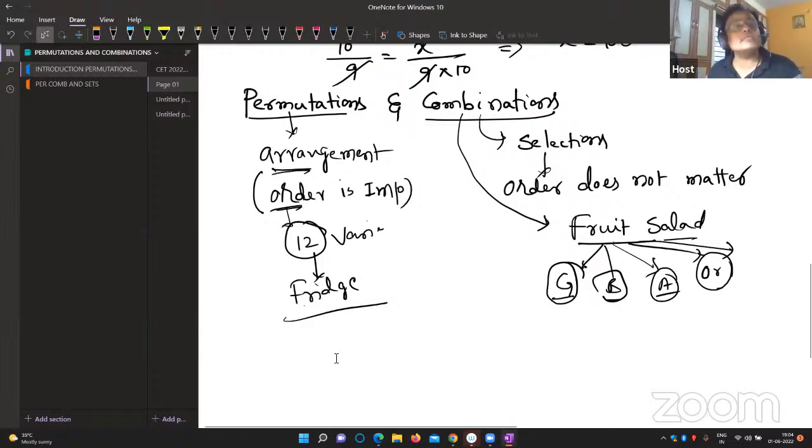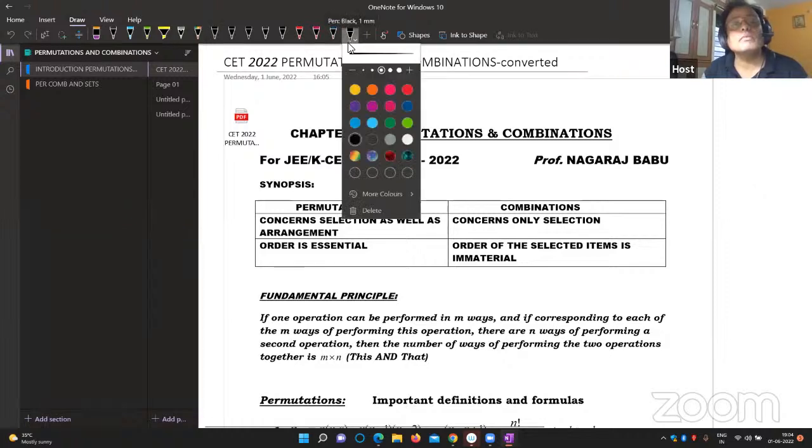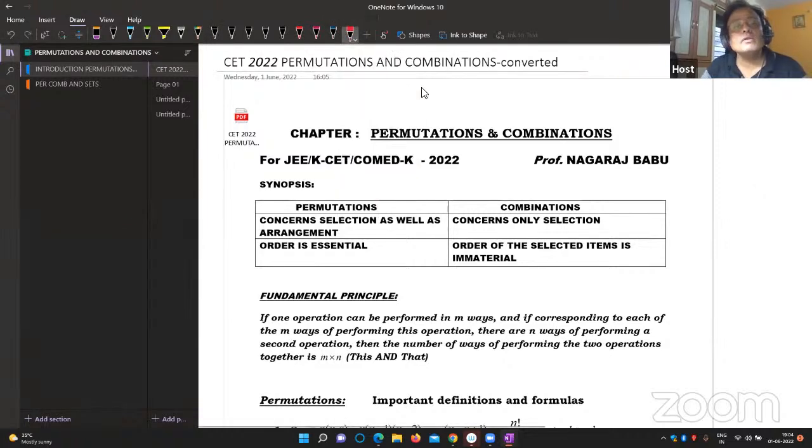So once again, I will give you this definition. Just read it once, I think you can understand. Look here, I've written this. All of you observe this. Permutation concerns selection as well as arrangement.